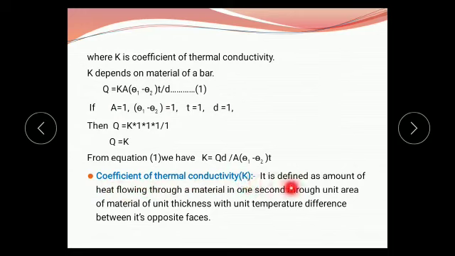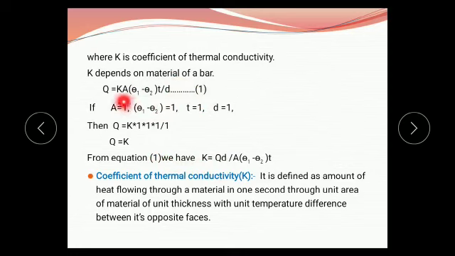The coefficient of thermal conductivity is defined as the amount of heat, that means Q, flowing through a material in 1 second because time is 1, through unit area because area is 1, of material of unit thickness, distance is 1, with unit temperature difference, meaning theta 1 minus theta 2 equals 1, between its opposite faces.